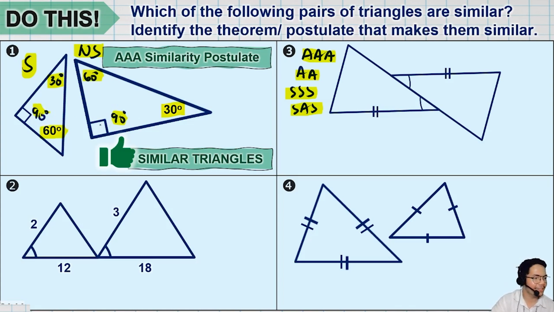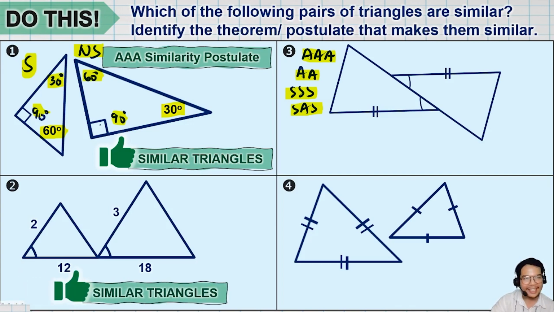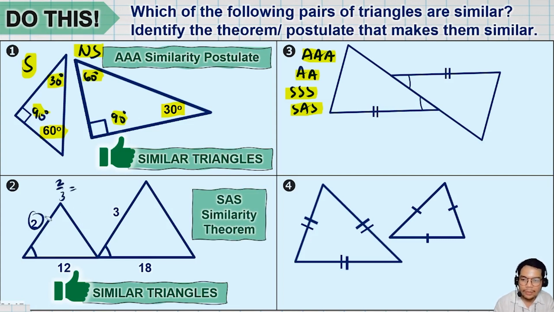Number 2. Anong sagot nyo? Are they similar or not? Yes, very good. They are similar. And anong theorem ang pwede, or postulate ang pwede natin gamitin? Yan, sige, very good. The answer is SAS. If you get the ratio of this one, 2/3, that will be equal to 12/18 because the lowest term of 12/18 is 2/3 as well. And since itong dalawang angle natin ay congruent, applicable nga sa SAS similarity theorem.